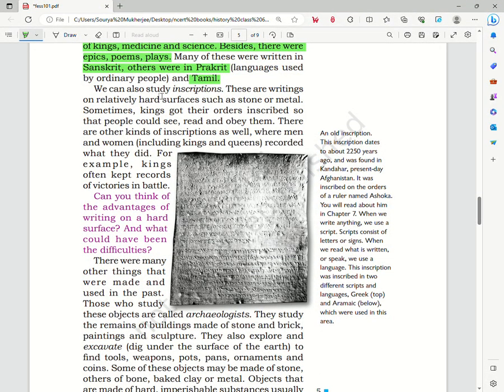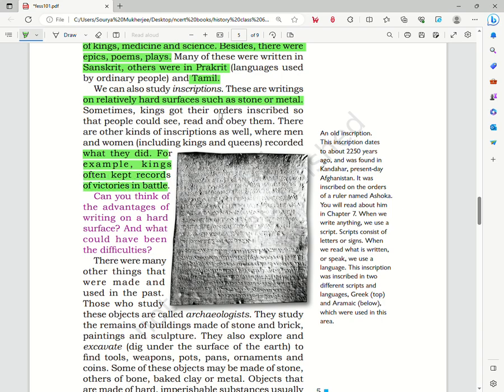We can also study inscriptions. These are writings on relatively hard surfaces such as stone and metal. Sometimes kings got their orders inscribed so that people could see, read, and obey them. There are other kinds of inscriptions as well, where men and women, including kings and queens, record what they did. For example, kings often kept a record of their victories in battles.